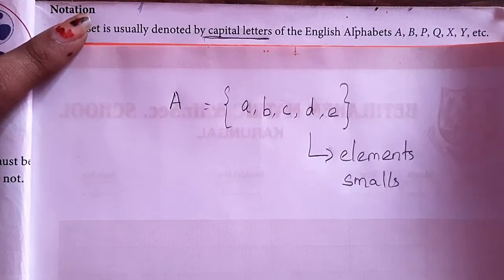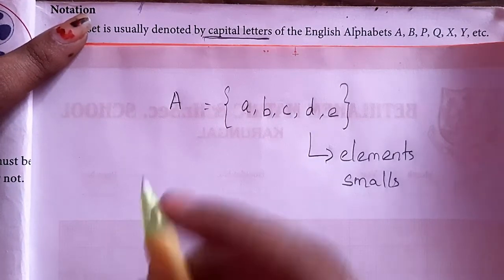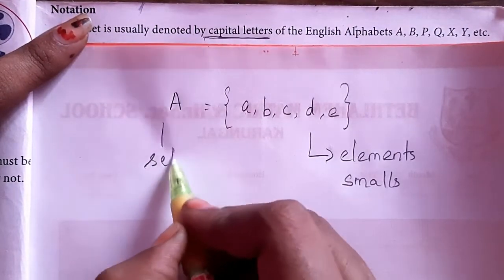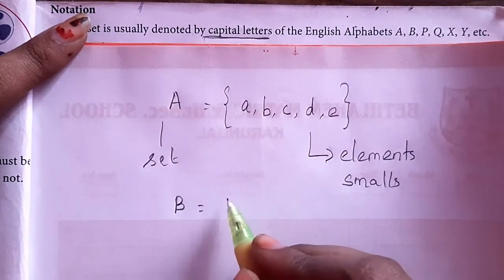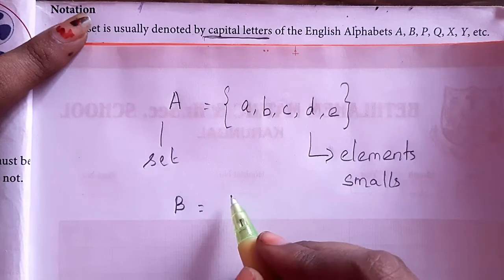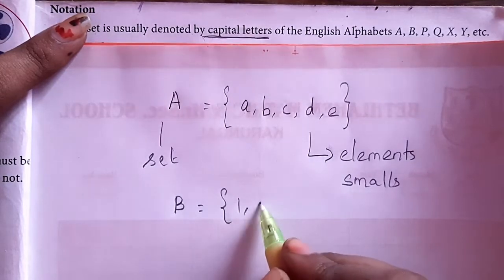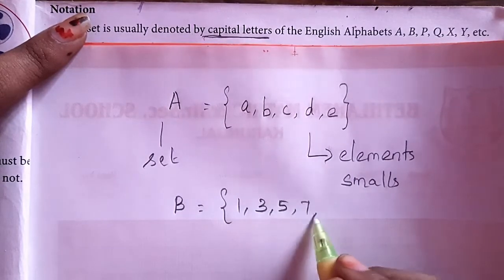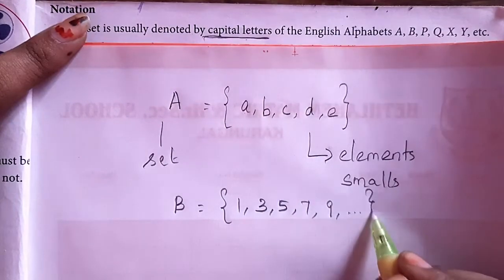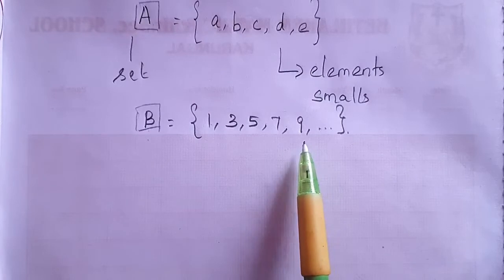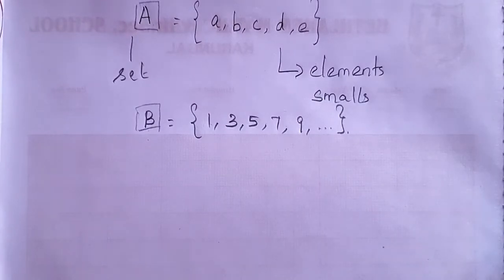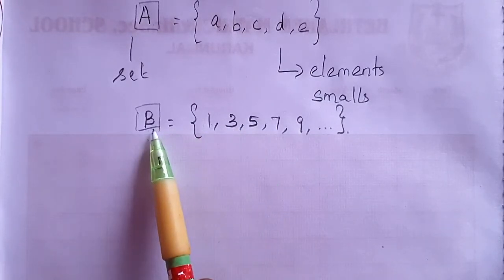Set, we can write with a capital letter, so it is known as a set. I can write another set: B equal to the set of all odd numbers. So I can write it as 1, 3, 5, 7, 9, etc. See, this is a collection of odd numbers. I mentioned the set with capital letter B.